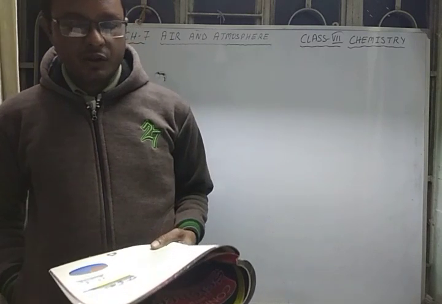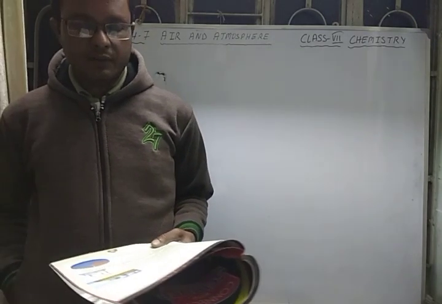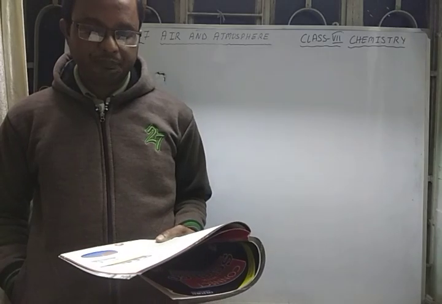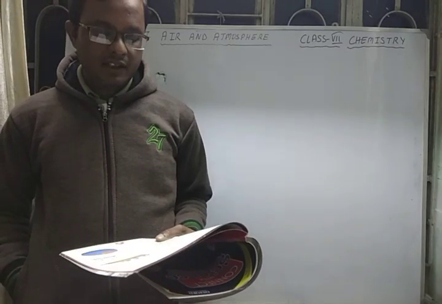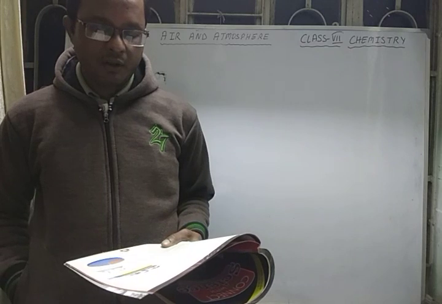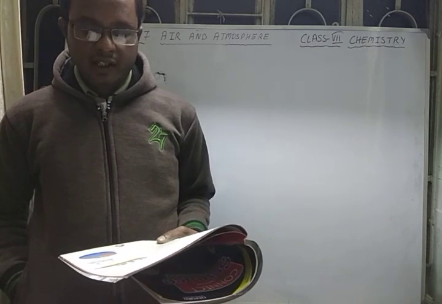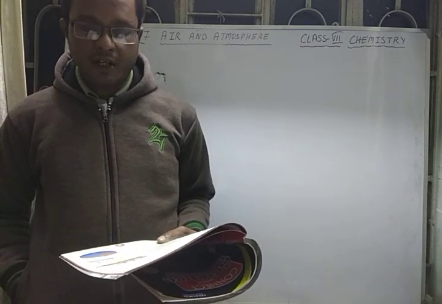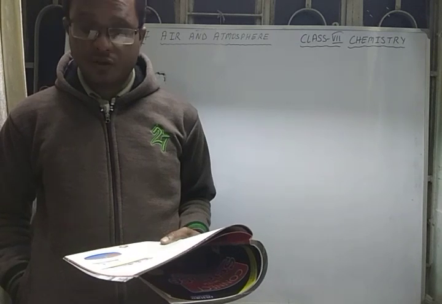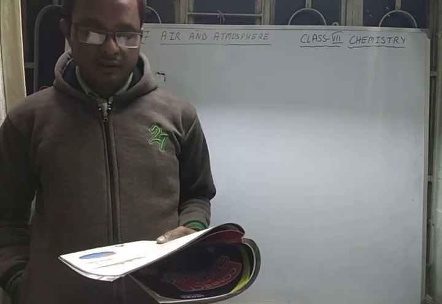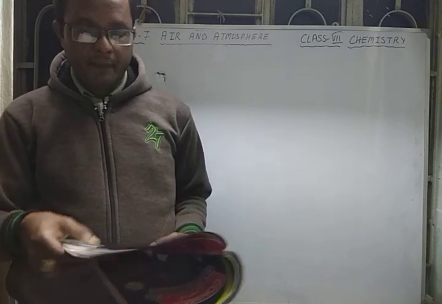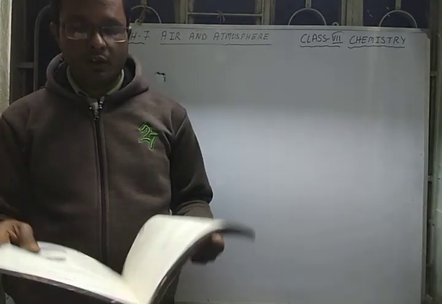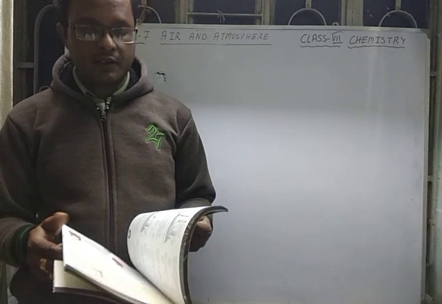So it is considered a greenhouse gas. Observe the diagram shown in the next question and answer the following questions. Label A, B, C. What is the role of B in this process? I think it is the preparation of oxygen gas that is shown here. The same experiment which you have in your book is given as a question.